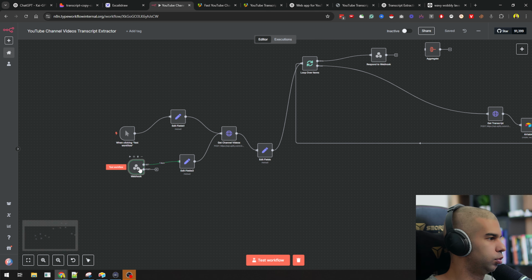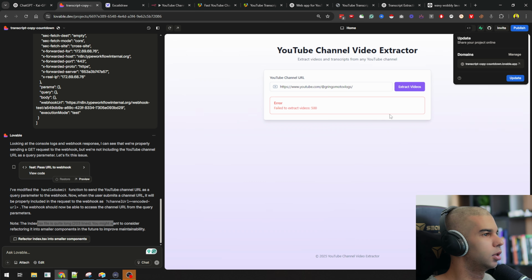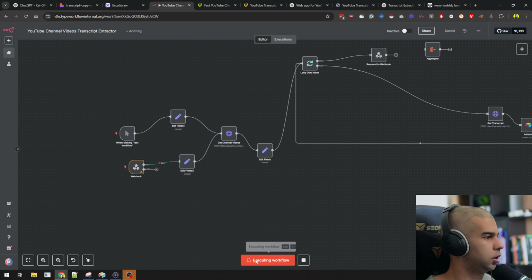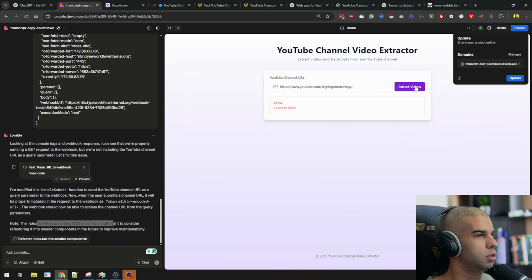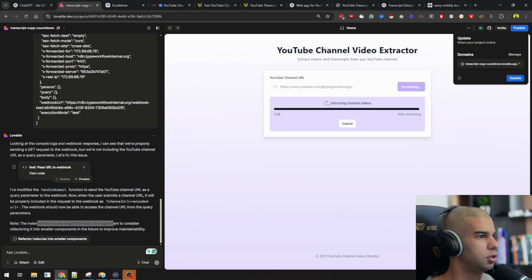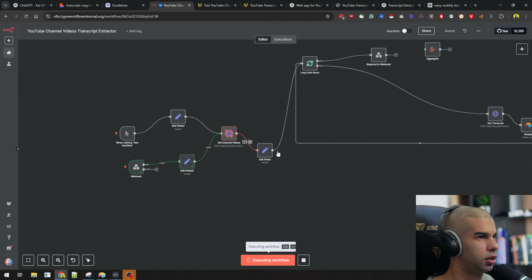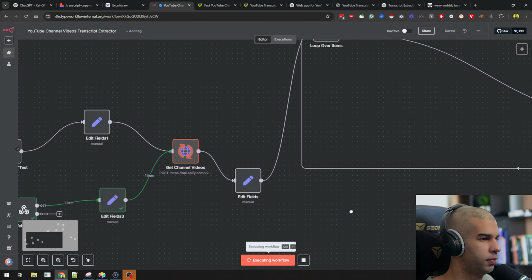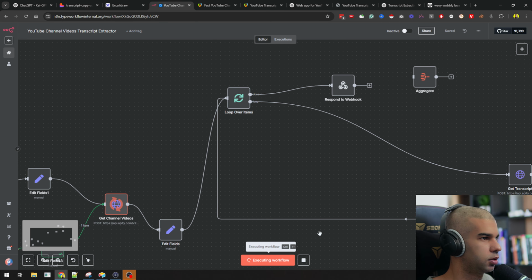So this will always work right there. If I were to pin this and run the data once more, or rather, let's just send the data over from Lavill again. Hit extract, and we need to hit test workflow. Extract videos. Okay, that starts the countdown timer there. And now we're getting the information from Apify. So let's see what happens by the end of this.